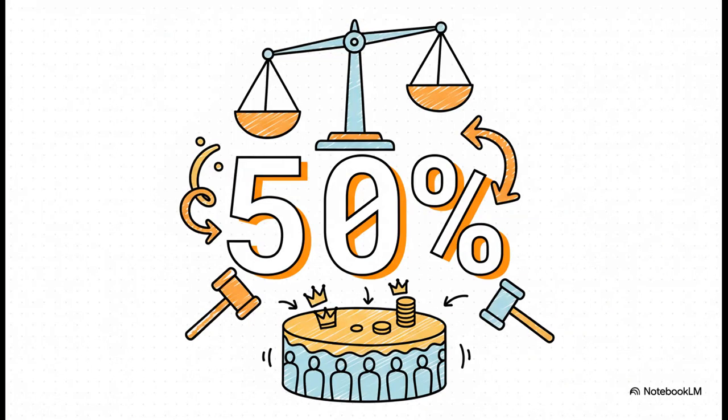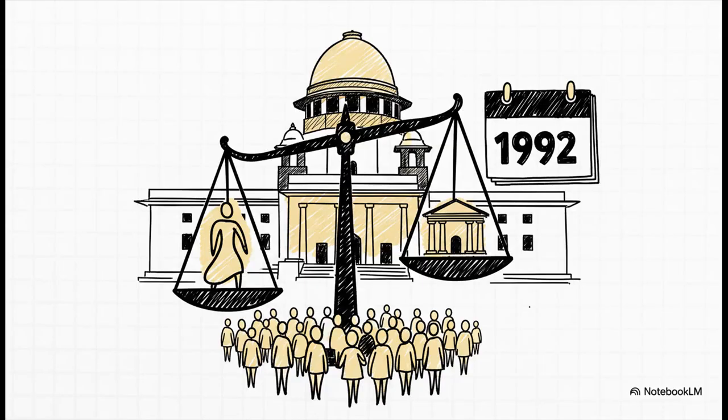Okay, let's jump right in with this number, 50%. This number is right at the heart of one of the most significant and debated legal rulings in modern Indian history. You can think of it as a line in the sand, a really delicate balancing act that affects millions and millions of lives. So, where does this number come from?